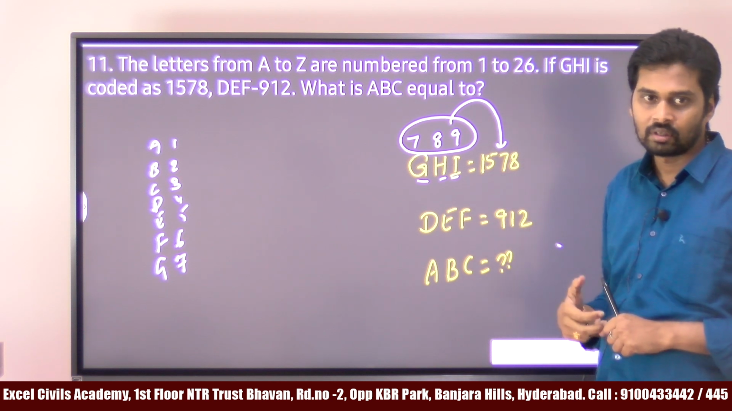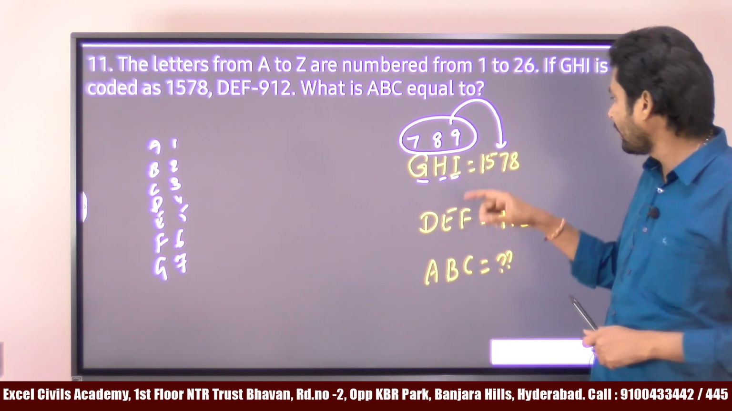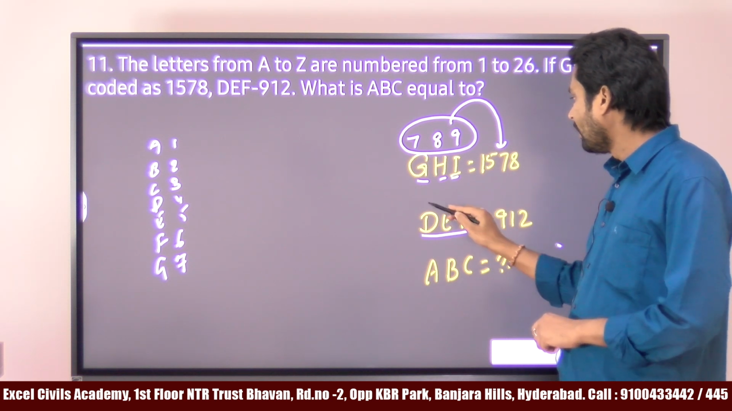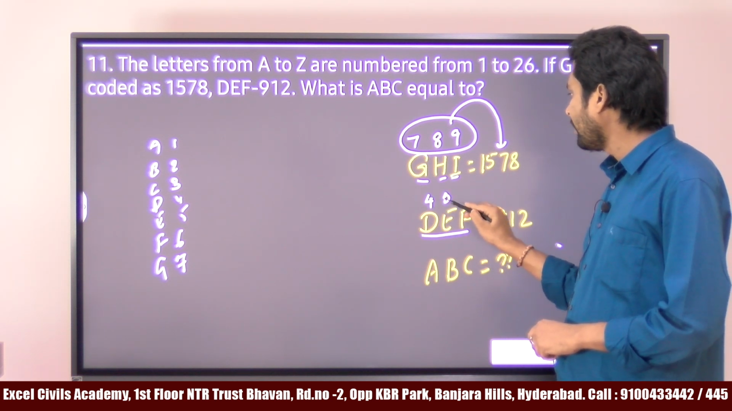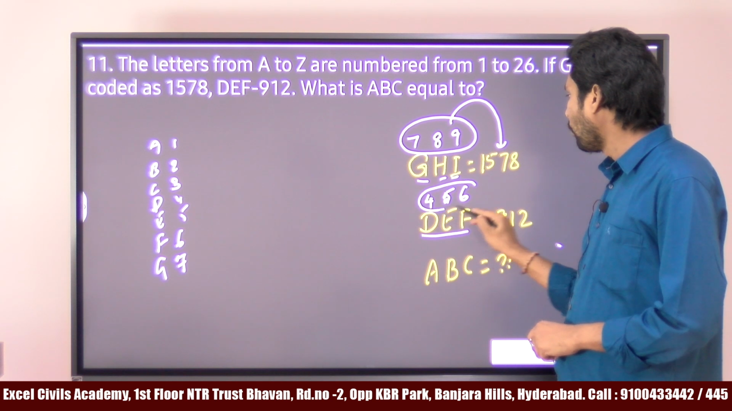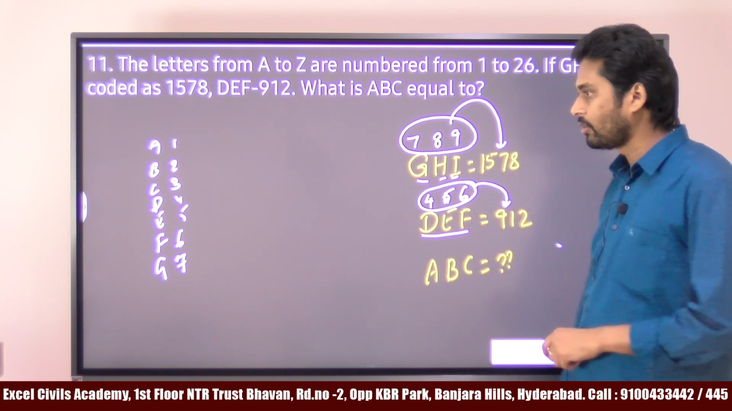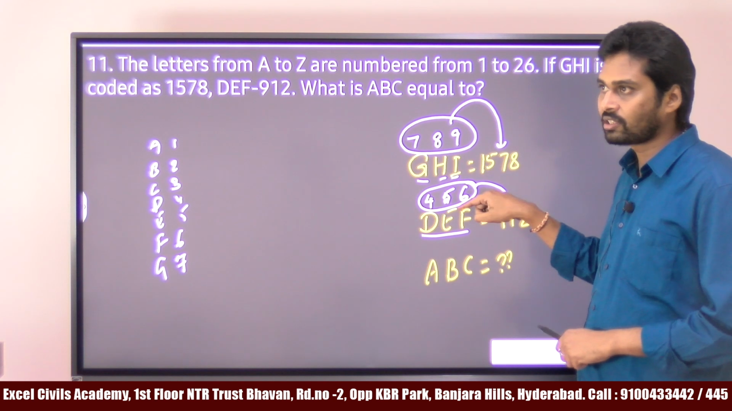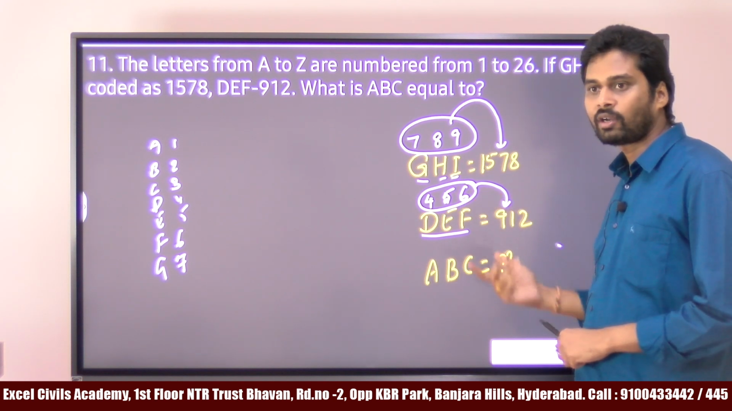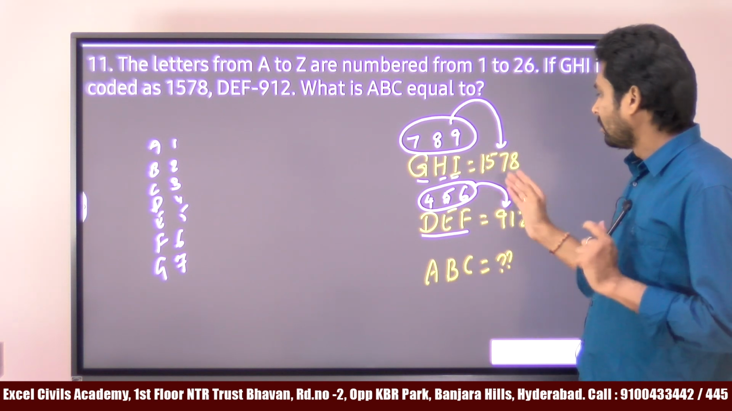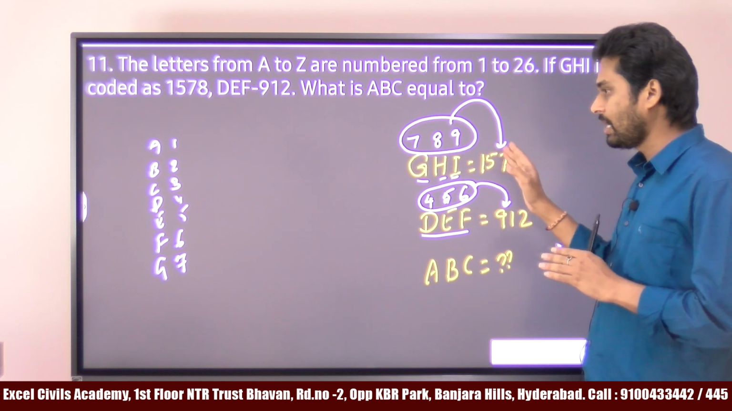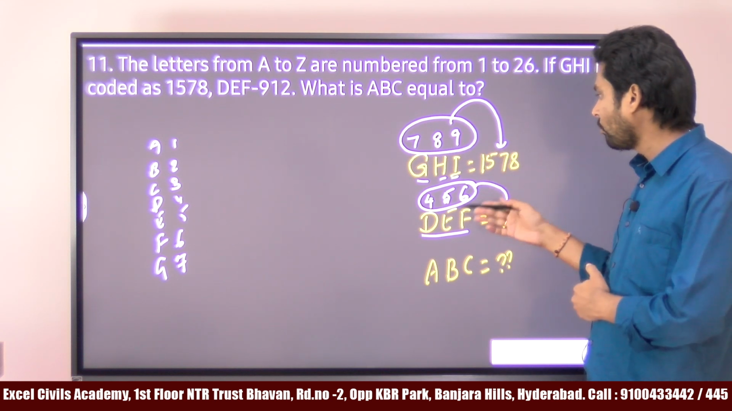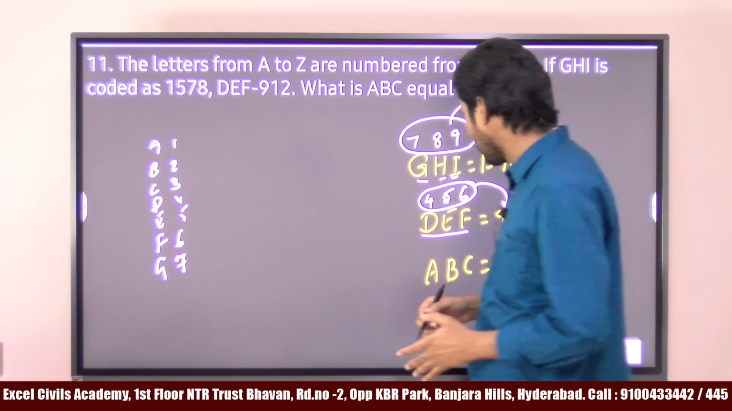Think about the logic. How do we get 1578? There is one more clue. D, E, F: D is 4, E is 5, F is 6. 4, 5, 6. How do you get 912? For either of these two, if you get the logic, then automatically we can find it for ABC. From 789 we have to get 1578. The same logic applied to 4, 5, 6 gives 912.